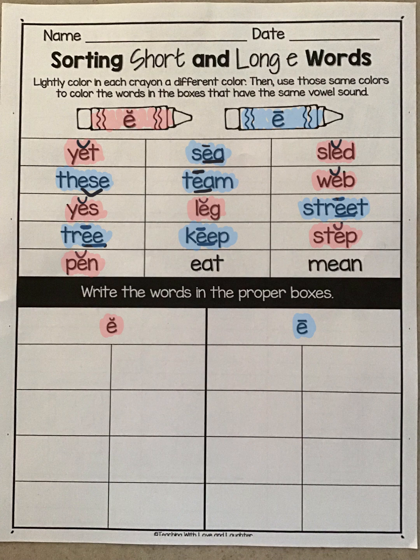Our next word is eat. E-A says E, which is the long vowel sound, so it gets a line. And we're going to color it blue. Our last word is mean. M-E-A-N. Mean. E-A says E, which is the long vowel sound. So we are going to color that blue.